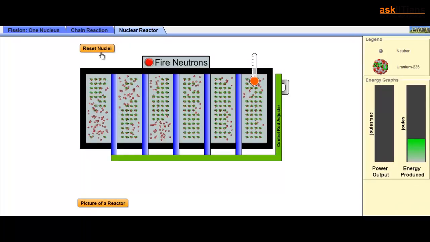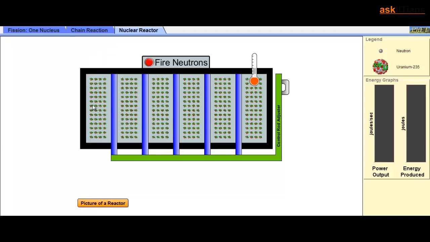So a compartment is created, so you can see that the nuclei are in separate compartments, and these are my cadmium rods, which are responsible as control rod adjusters. These are basically the cadmium rods which absorb the excess neutrons so as to finish off the reaction. It doesn't get into the chain reaction mode. So I fire the neutrons, a small split happens, and neutrons are absorbed before the chain can go any further. So again I do that, some explosion over here and some explosion over here. So I just keep on doing that.